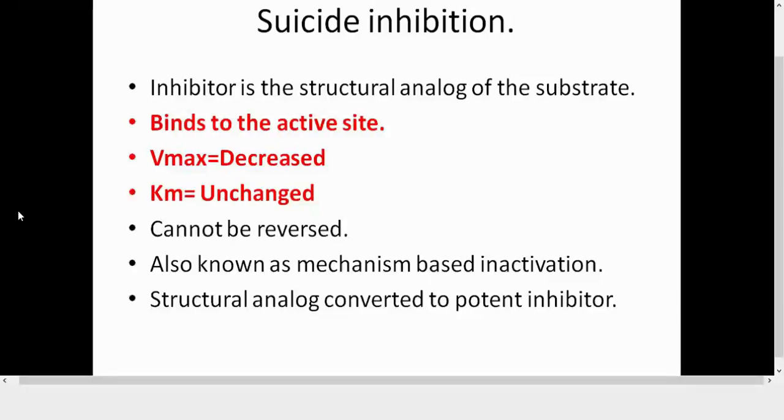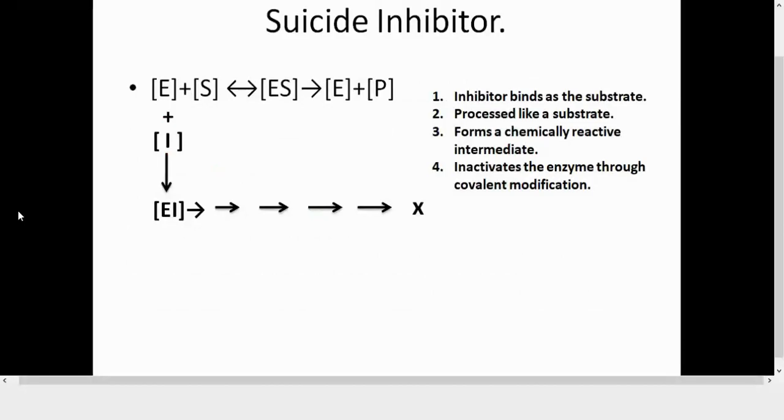Why do we call it a kinetic mechanism based inhibitor? The reason is that whenever your enzyme encounters an inhibitor, in the rest of the three cases, the inhibitor directly combines with the enzyme, forms an enzyme inhibitor complex, and the reaction stops. No product formation, nothing happens. But in case of a suicide inhibitor, this inhibitor is processed. It is kinetically processed, like a substrate.